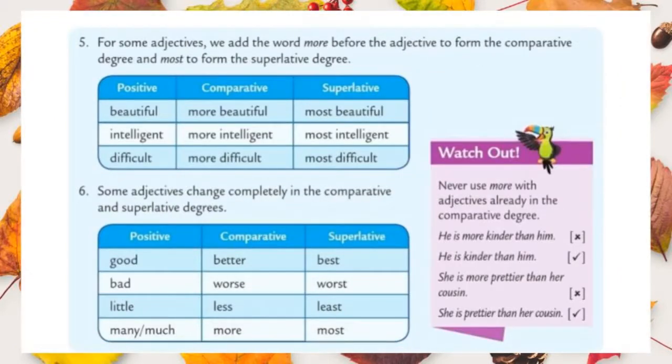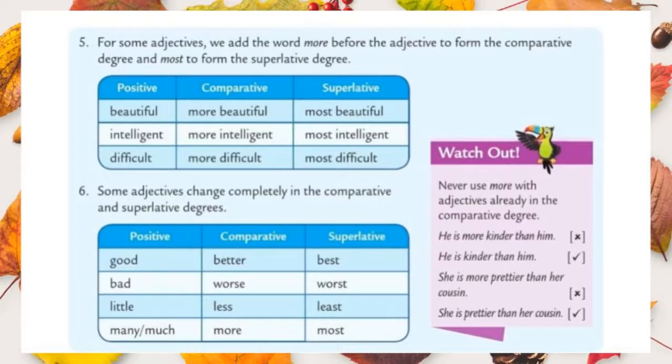For some adjectives, we do not use er and est. Instead of that, we should use more for comparative and most for superlative. Before adjective, we should use that. Okay students, let us see an example. The positive adjective is beautiful. We don't want to use er and est.